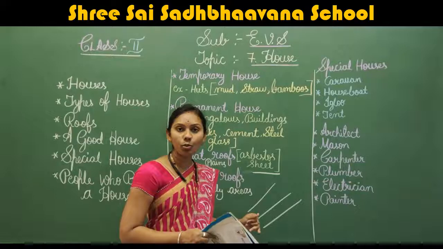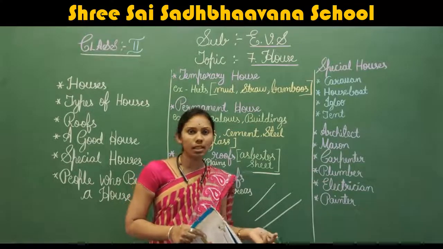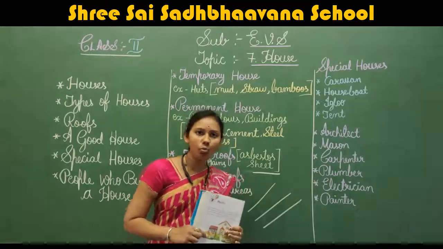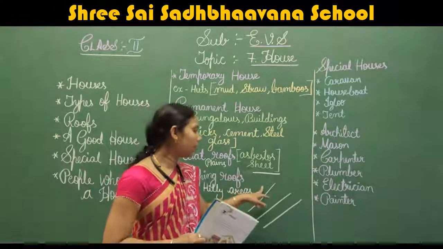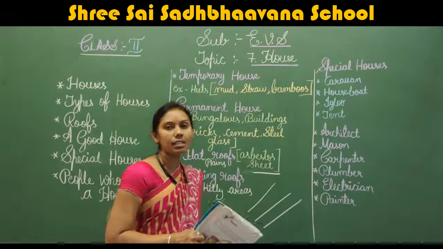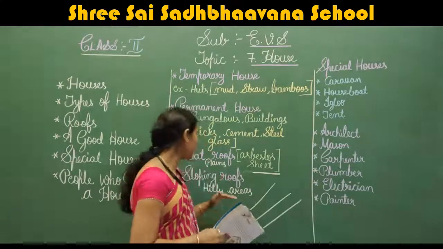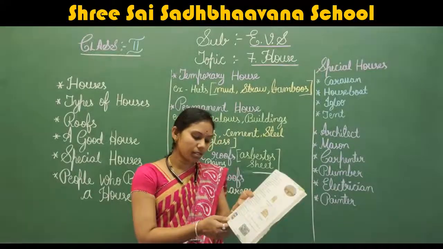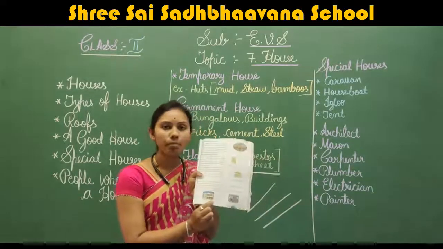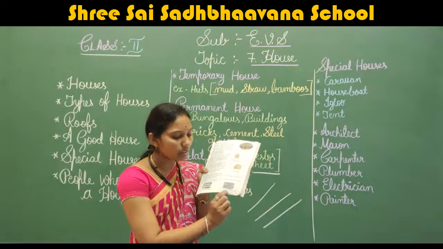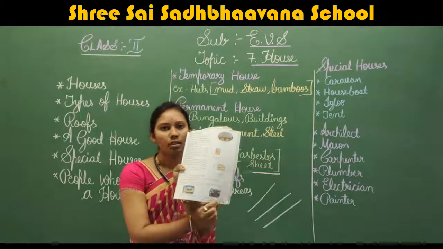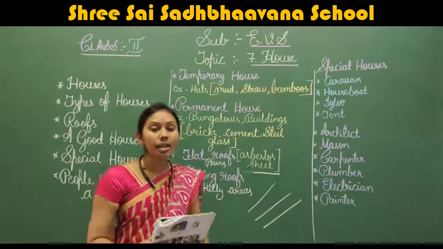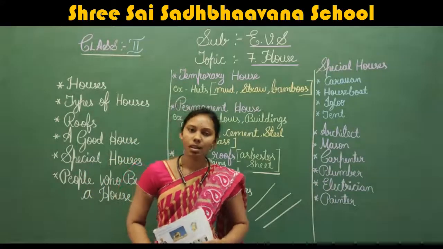Because when the snow falls, the rainfall will be more that side. In the hilly area, there will be more rainfall. So when the rain falls, it will move easily downward. So these type of hilly areas will be having sloping roofs. You can see this: a house with a flat roof, a house with a sloping roof. Okay? Understood, children? Yes.